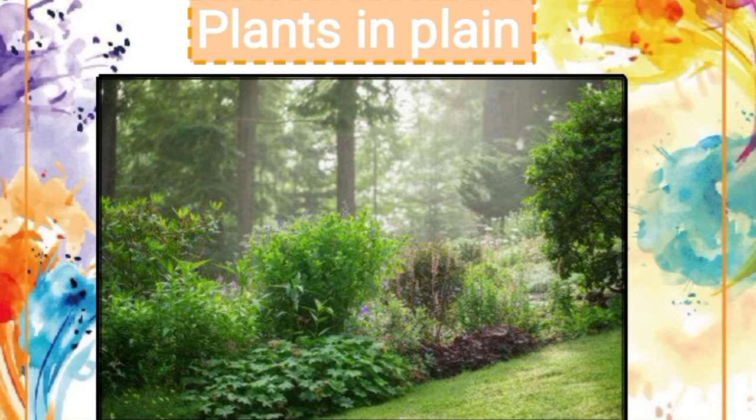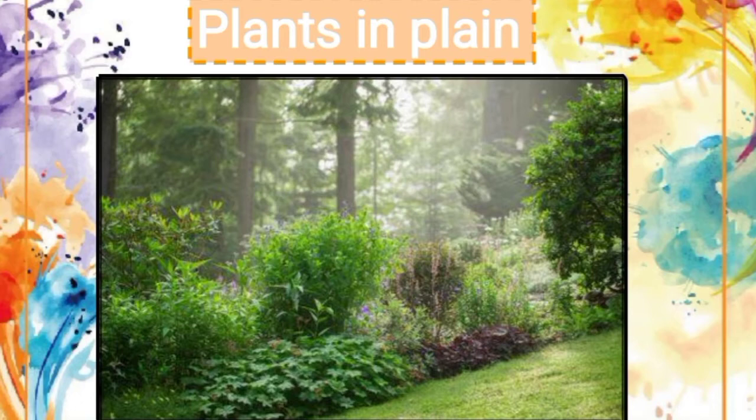As you know, plains are flat and large areas of land, and generally plains are neither very cold nor very hot. They support the growth of a variety of trees, herbs, shrubs and other plants.